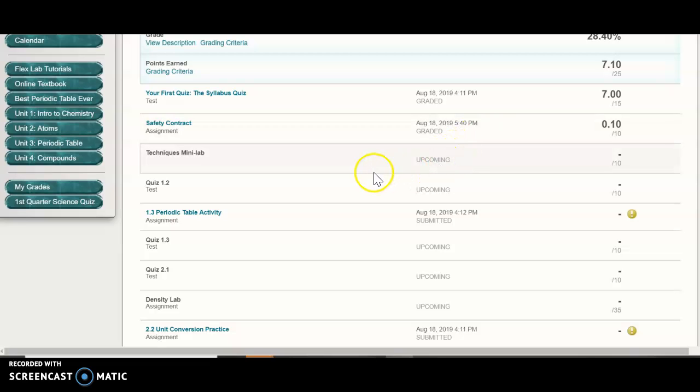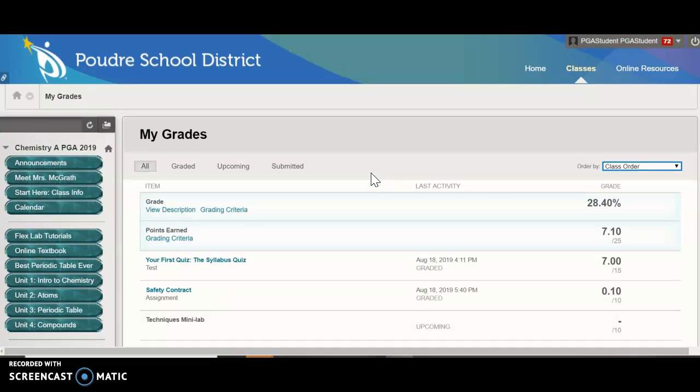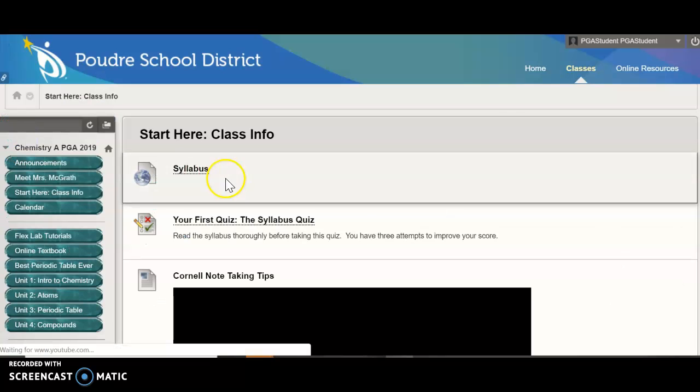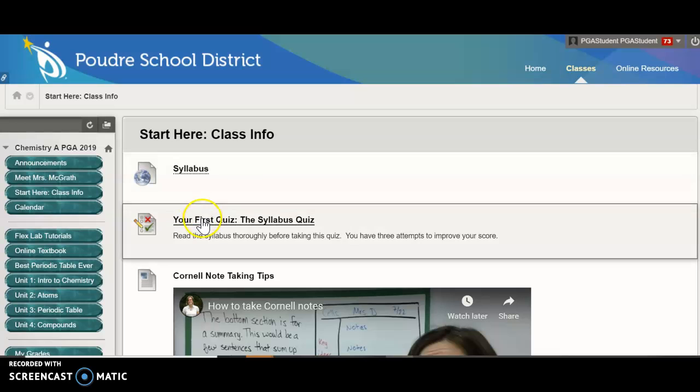So that kind of sums up everything in the class that you need to know to get started. Your first assignment is you need to take this syllabus quiz. You will find that in the Start Here section. You need to read the syllabus first and then go ahead and take that quiz and see how you do. And I will see you in live class.